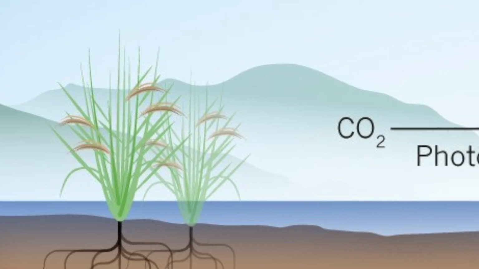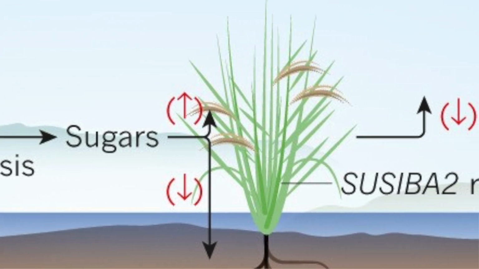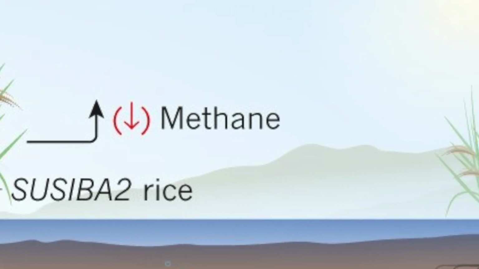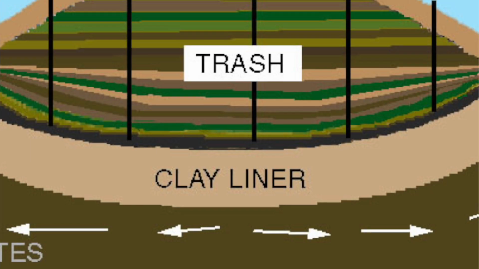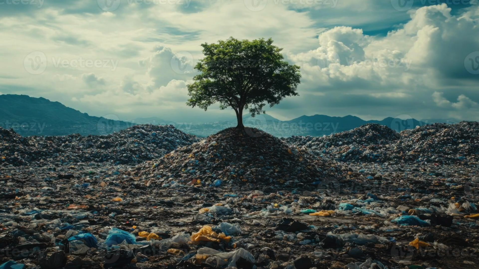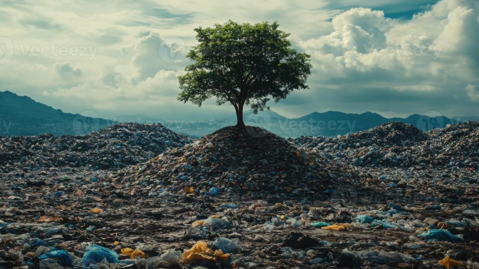Some of the organic matter in the rubbish is rotted down by decomposers. This process produces methane, which is a flammable gas and could cause explosions. Therefore, it should be allowed to escape from the site. When the landfill is full, it should be covered with soil for trees to grow.